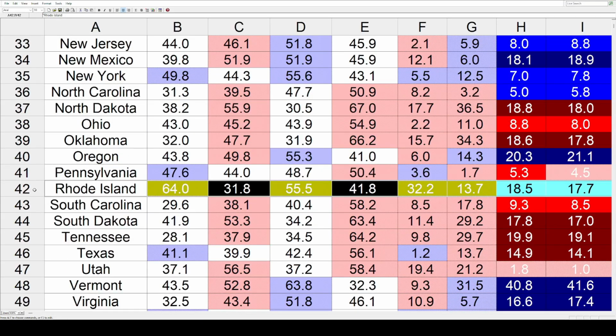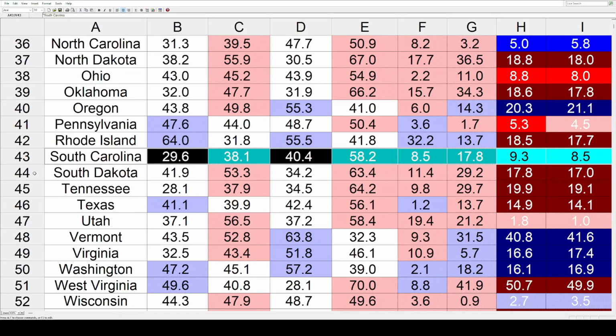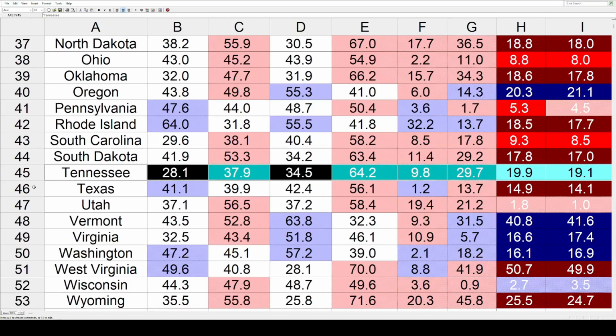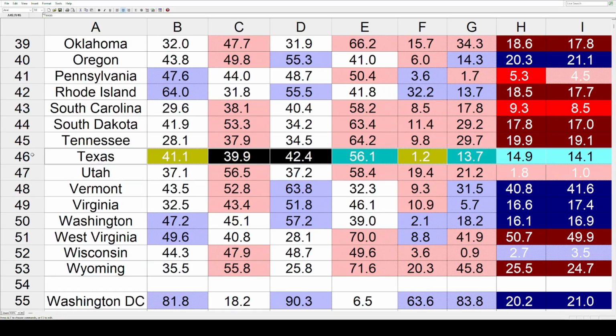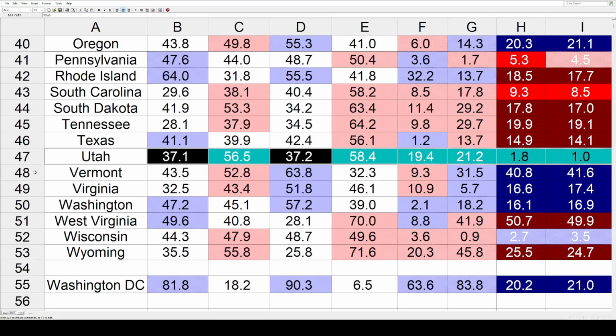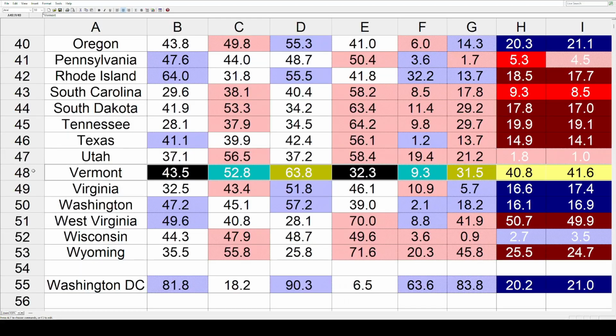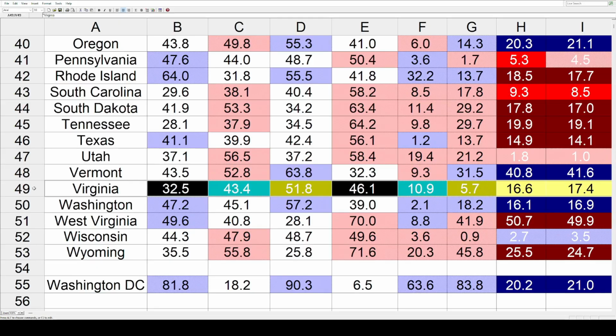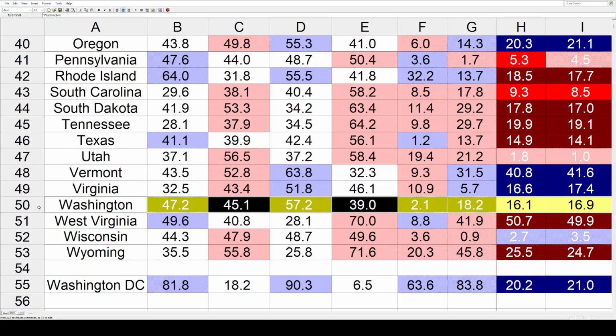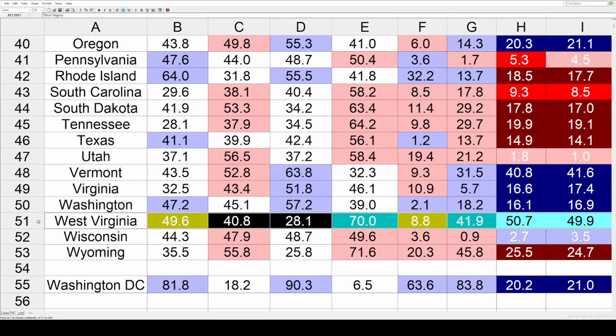Oregon went toward the Dems at 21.1, Pennsylvania back toward the right at 4.5, Rhode Island, a blue state but a big red trend of 17.7, South Carolina also 8.5, South Dakota 17, Tennessee 19.1, Texas 14.1, Utah a tiny red trend of 1%, Vermont had the biggest blue trend out of all the states, that moved by a big 41.6, Virginia same direction 17.4, Washington similar at 16.9,